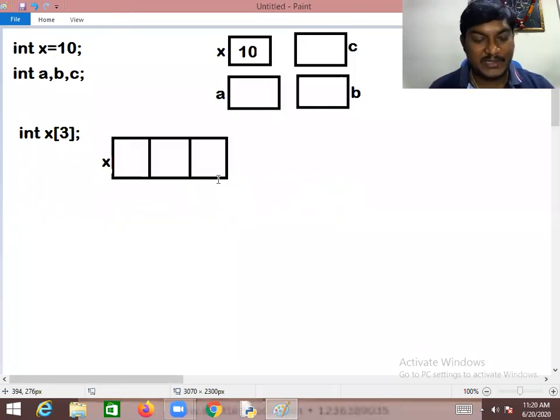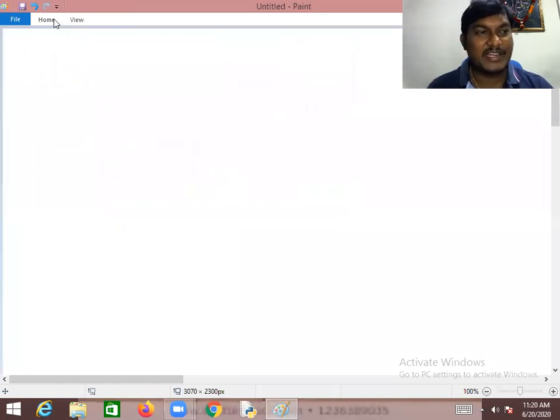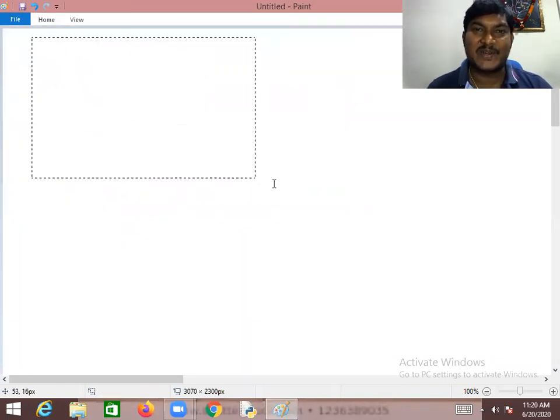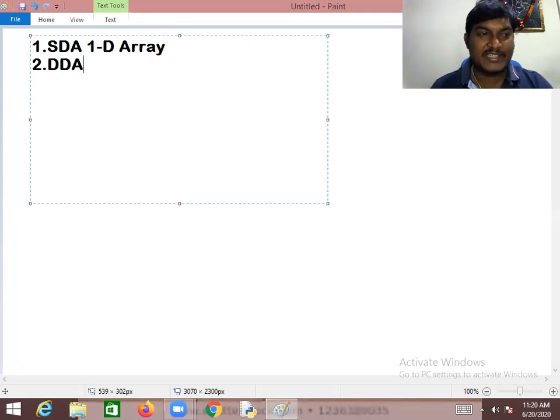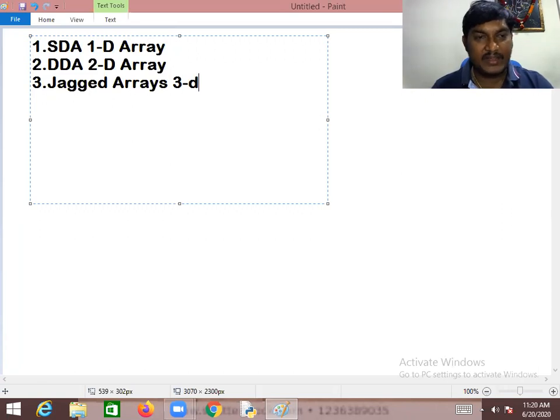Coming to Java arrays. In the Java language, arrays are classified into 3 types. Number 1, single dimensional array, some people say 1D array. Number 2 is double dimensional array, some people say 2D array. Number 3 is jagged arrays, some people say 3D array. We have 3 different types of arrays.